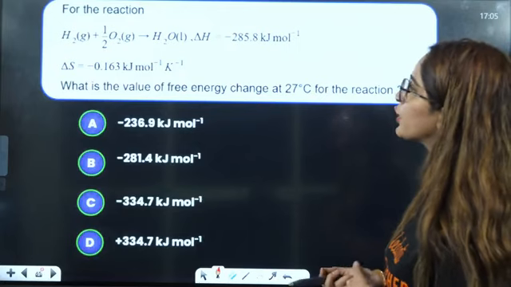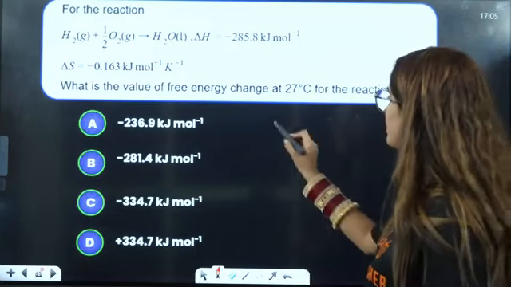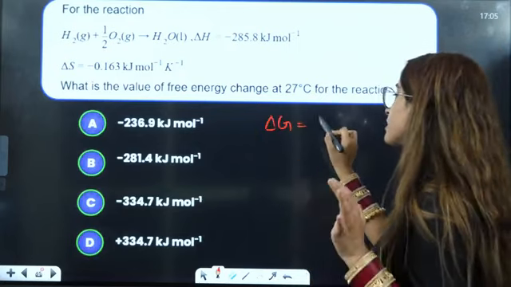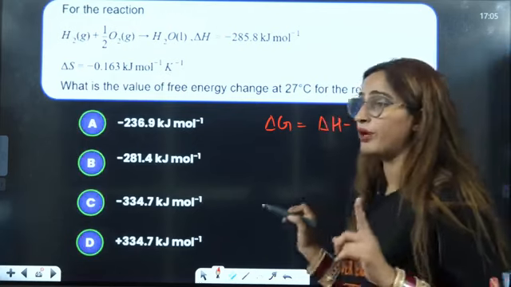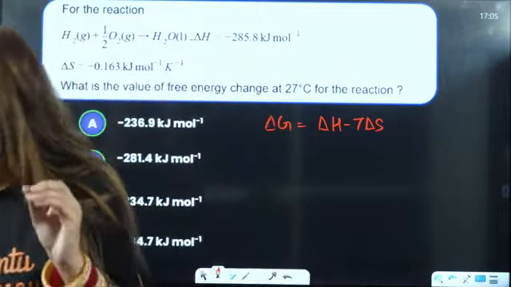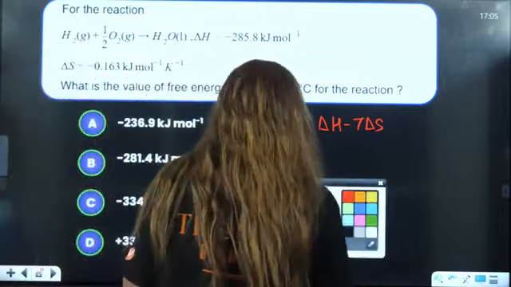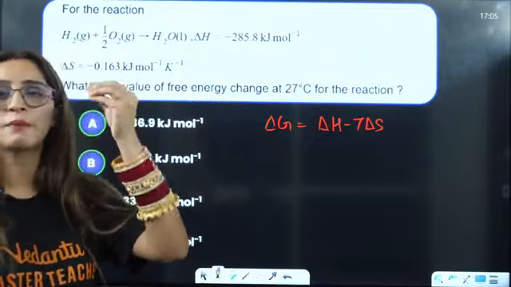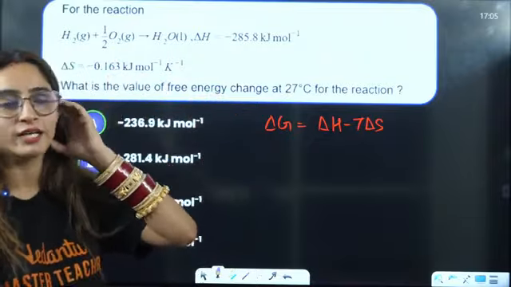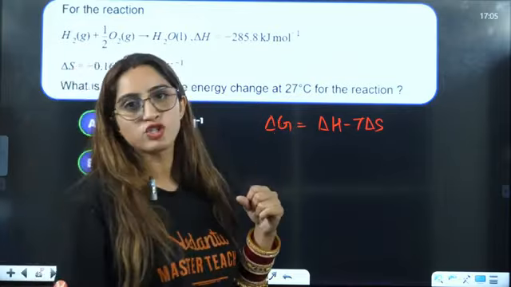Delta H is given to you, delta S is given to you. Very simple. Delta G is equal to... This is a very, very important formula. I can guarantee that this formula can be asked directly or indirectly, maybe as a theory-based question on spontaneity and non-spontaneity. For spontaneity, delta G should be negative.